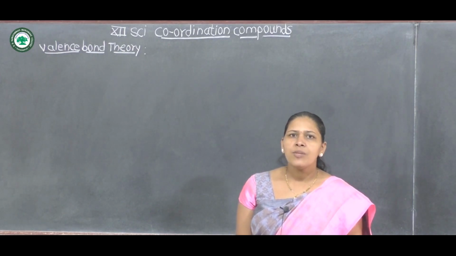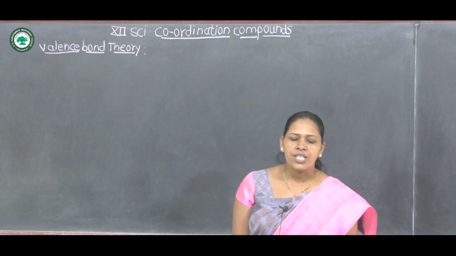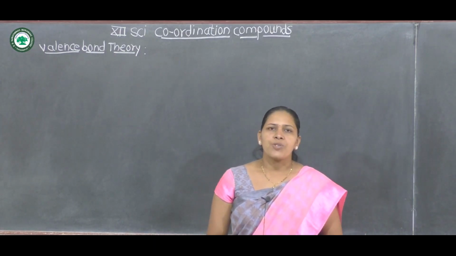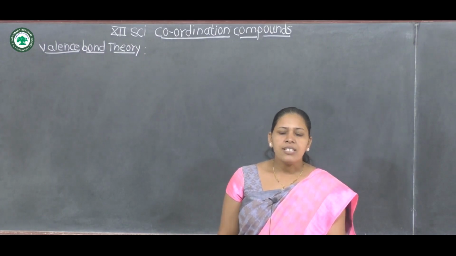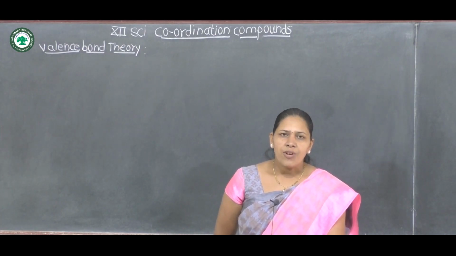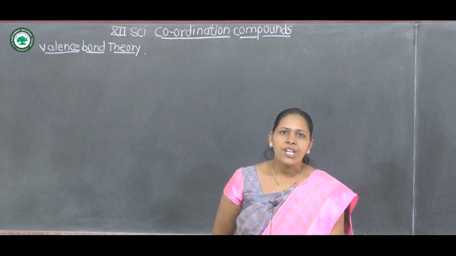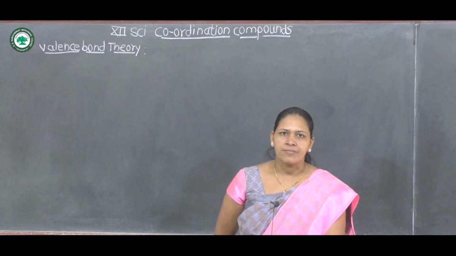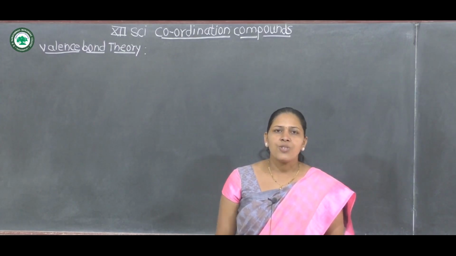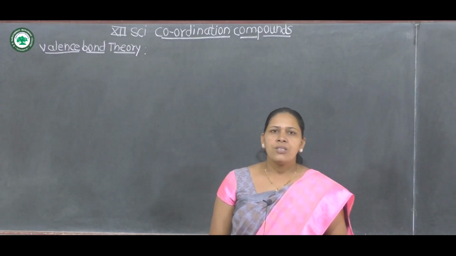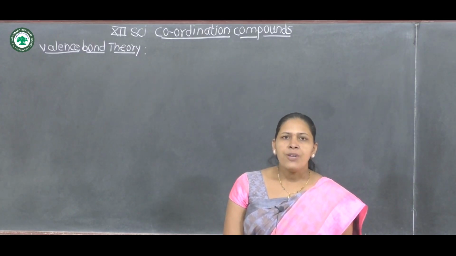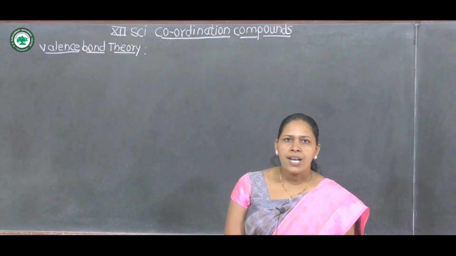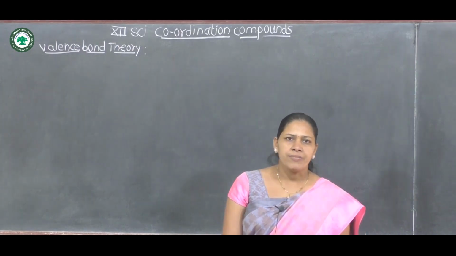There are some postulates of valence bond theory. First postulate: the metal ion provides a vacant d orbital for formation of a coordinate bond with the ligand. Second postulate: along with the vacant d orbital, s and p orbitals also take part in hybridization.